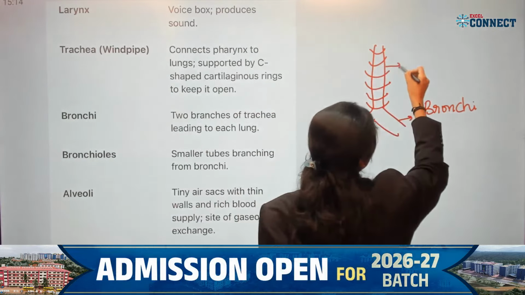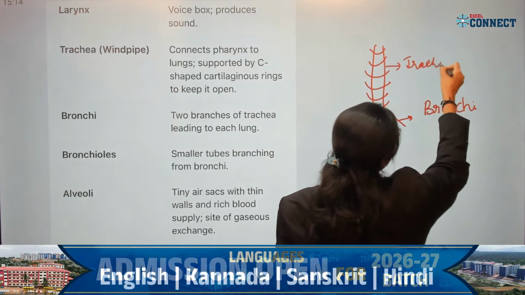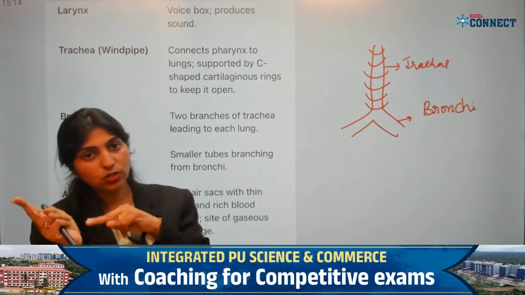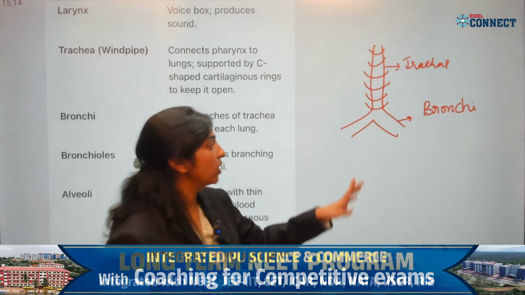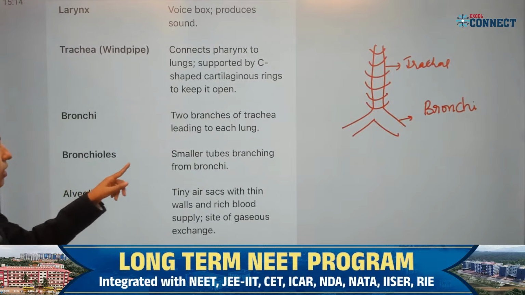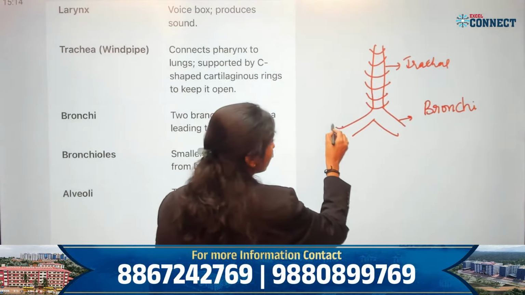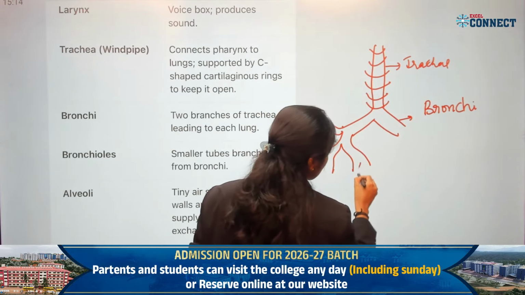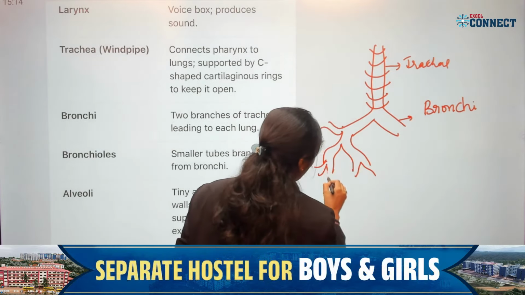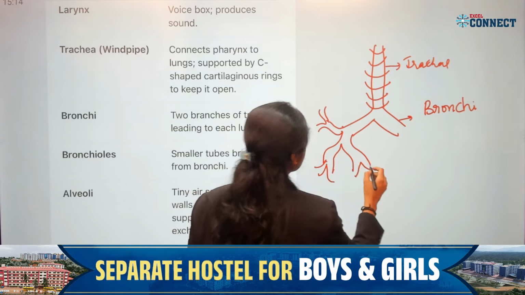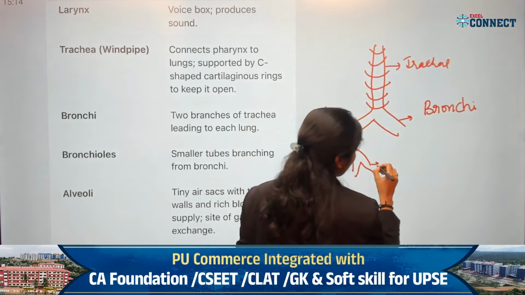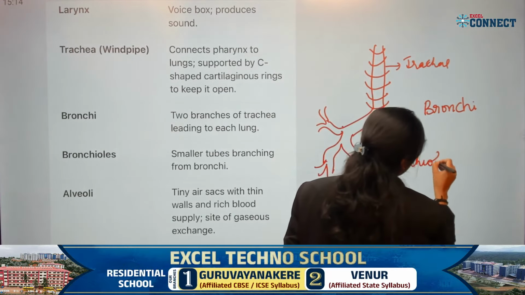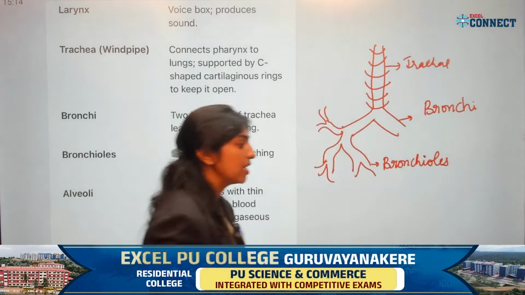This is the trachea. The trachea will bifurcate, or divide, into two parts. One is to the right, the other to the left, and you call it bronchi. Then these bronchi further give rise to smaller branches, and you call these smaller branches bronchioles. What do you call these smaller branches? Bronchioles.